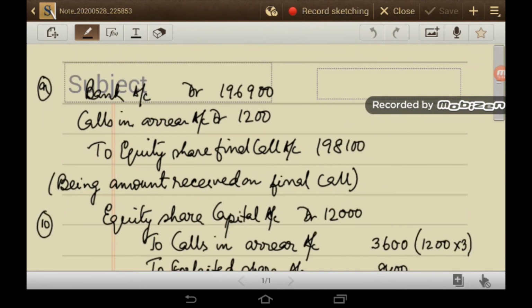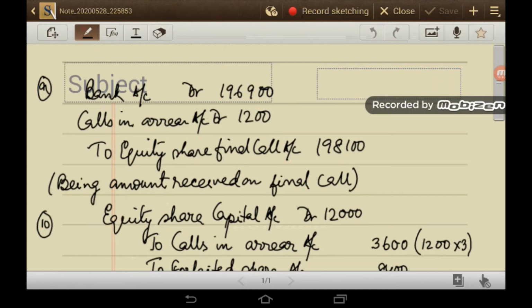Bank account debit 1,96,900, calls in arrear account debit 1,200 to equity share final call account 1,98,100. This is the amount that was received at the time of final call.